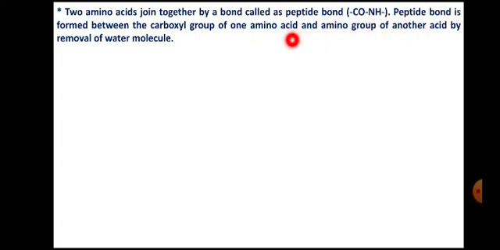So the peptide bond is formed between the carboxyl group COOH of one amino acid and the amino group of another amino acid by the removal of a water molecule.